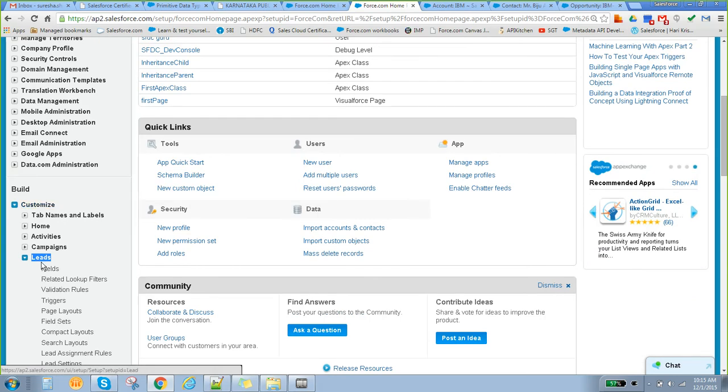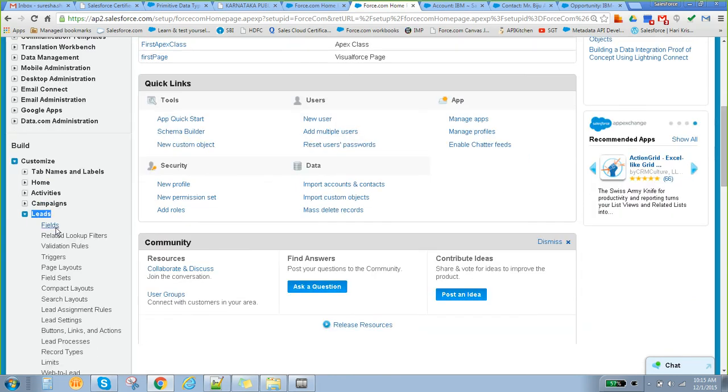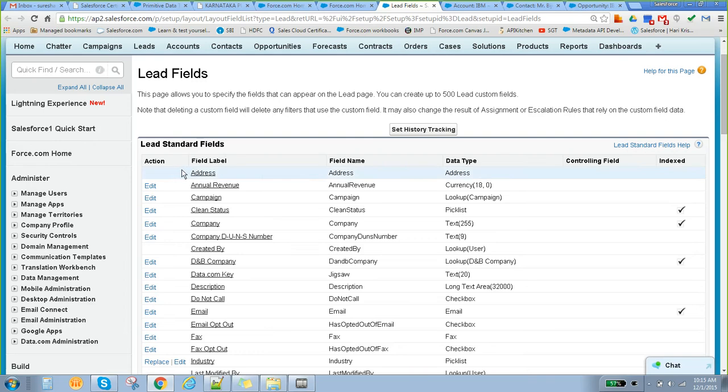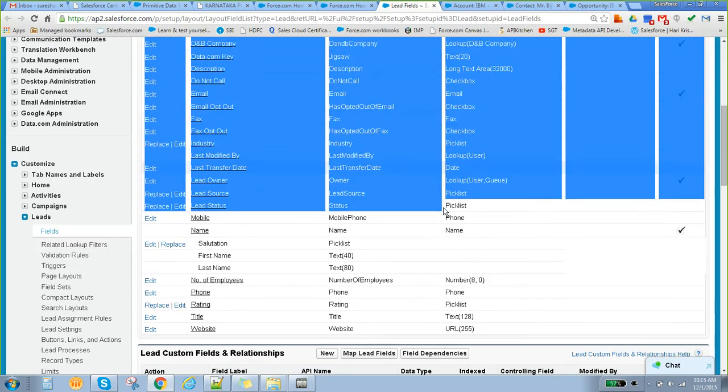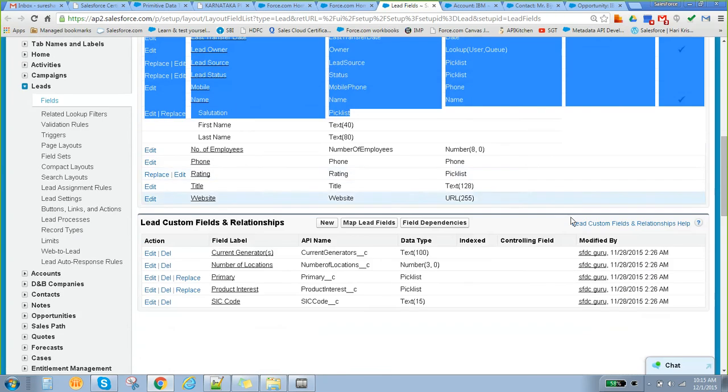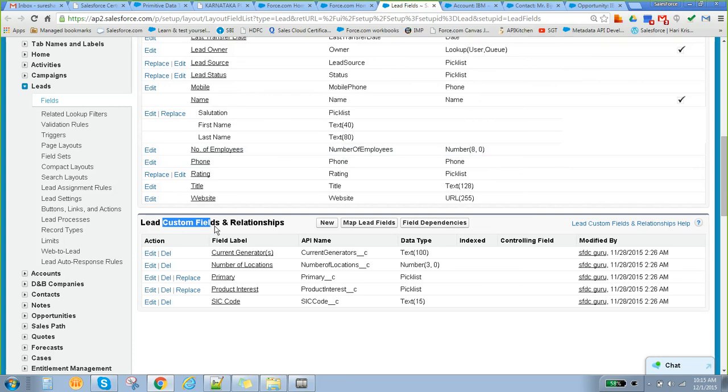Yes, I'm following. There is a concept called leads, and fields are there, correct? Click on this particular fields. So these are nothing but fields. These are the standard fields which are available for leads. If I want to add an additional field, basically we have to go for custom fields.